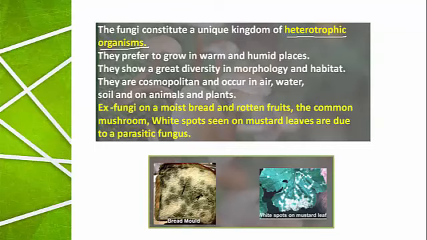Algae are autotrophic, bryophytes are autotrophic, gymnosperms, pteridophytes and angiosperms. All the remaining groups of the plants included in the plant kingdom are autotrophic in nature. That means they are able to prepare or synthesize their own food. But fungi are heterotrophic in nature. Then the question is, why are these heterotrophic? Even though they are considered as plants, what is the reason why the fungi are heterotrophic?